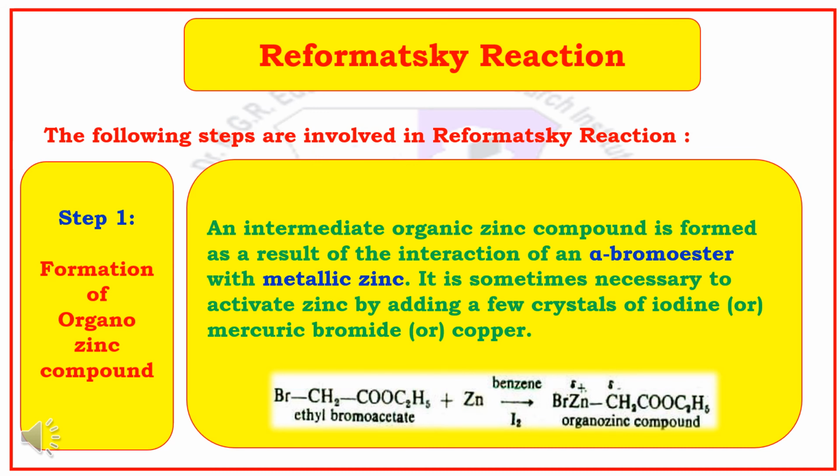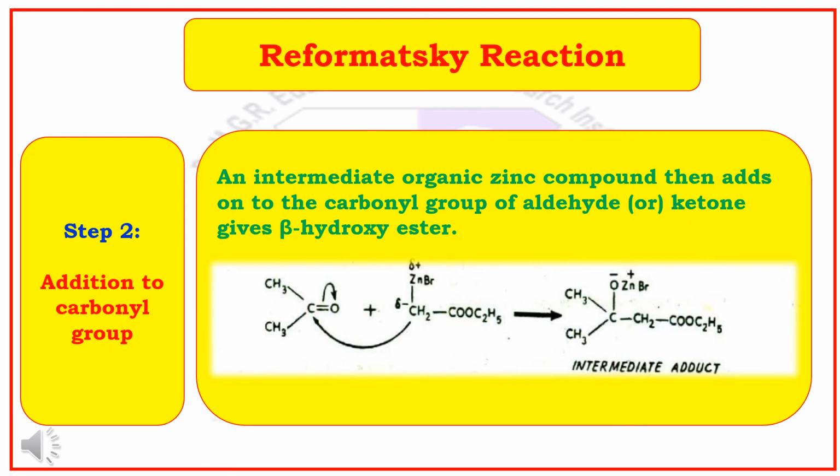It is sometimes necessary to activate zinc by adding a few crystals of iodine or mercuric bromide or copper. For example, when ethyl bromoacetate reacts with metallic zinc in the presence of benzene and also the initiator iodine, we will get the organozinc.